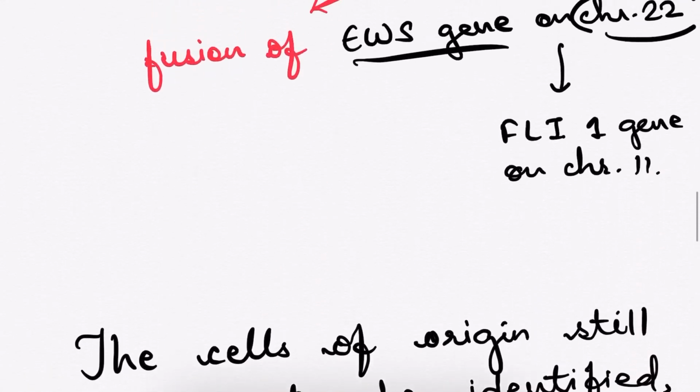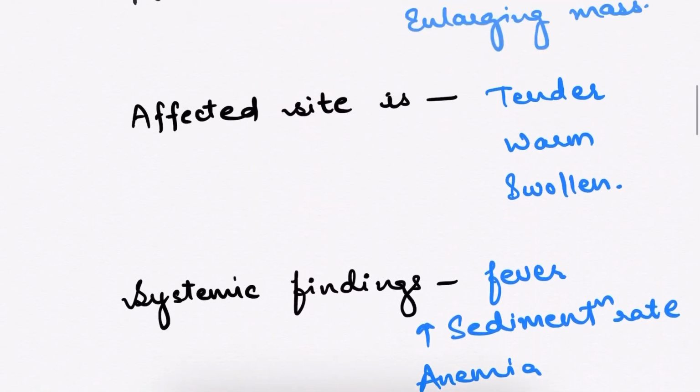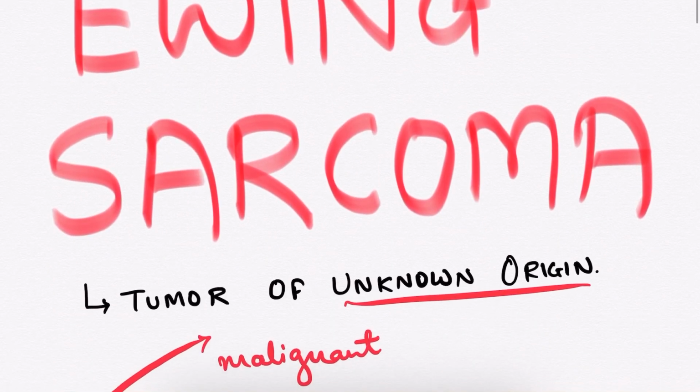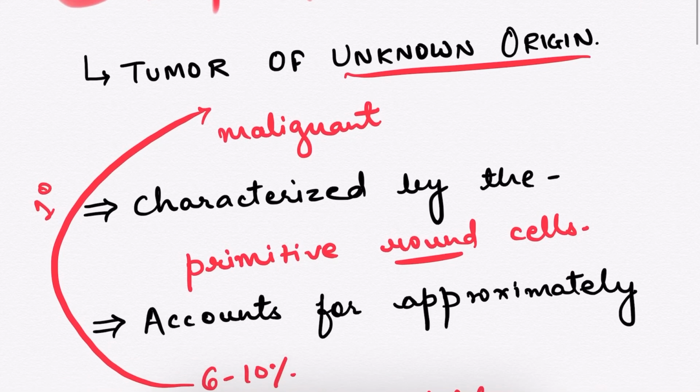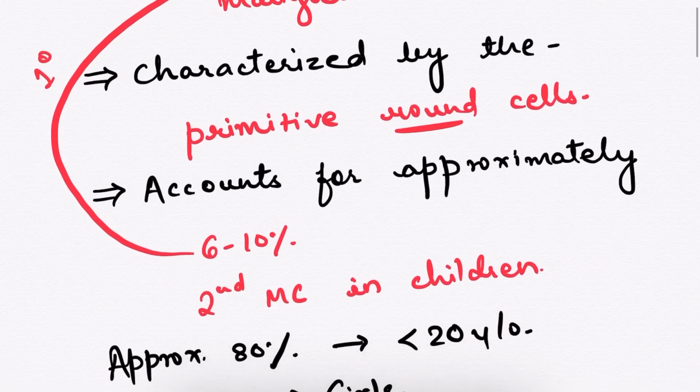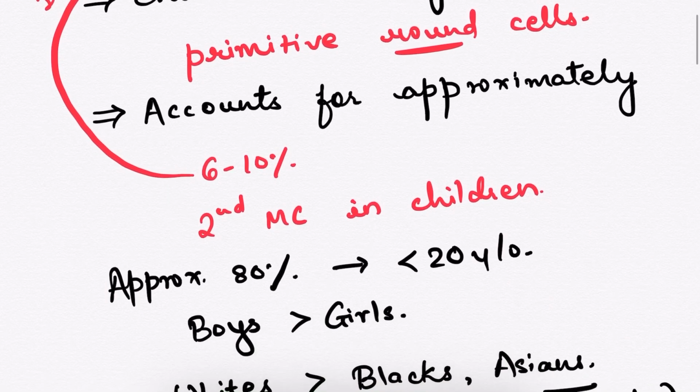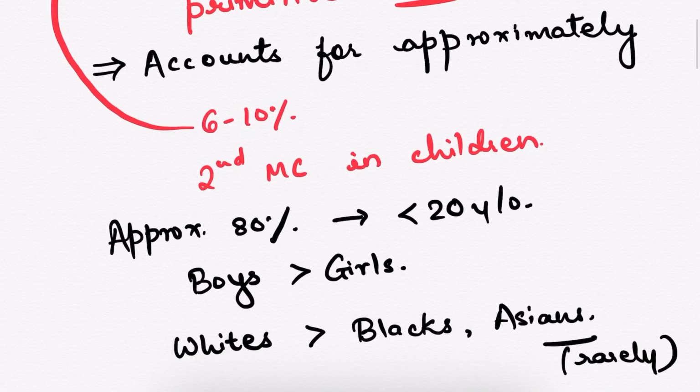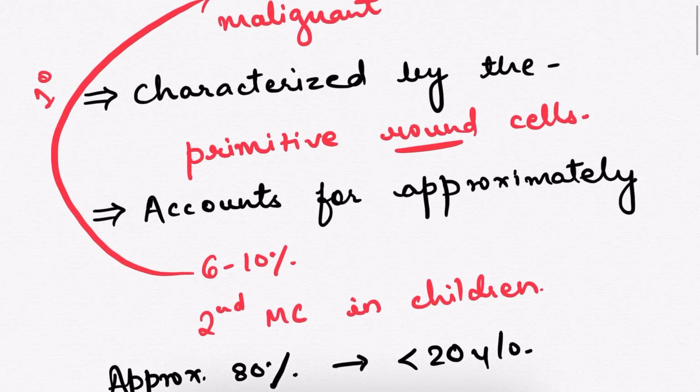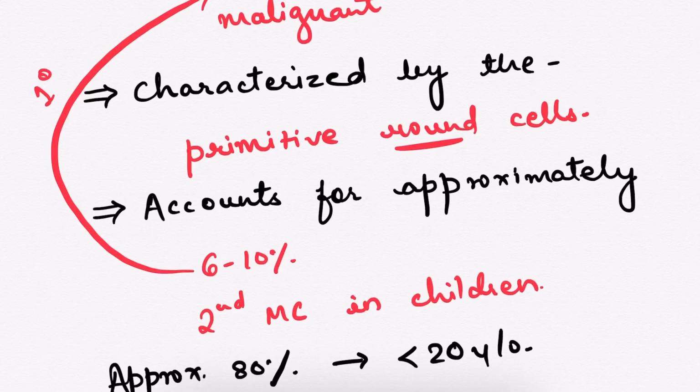I'll just give a short recap. This is a tumor of unknown origin, which is malignant, characterized by primitive round cells. It accounts for approximately 6 to 10% of the primary malignant bone tumors.